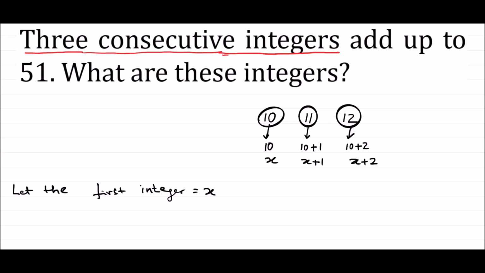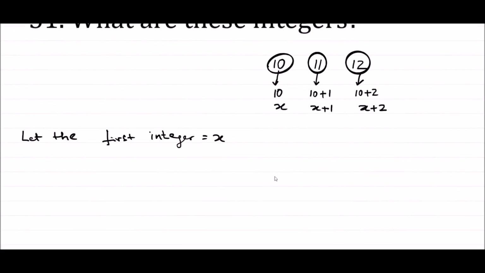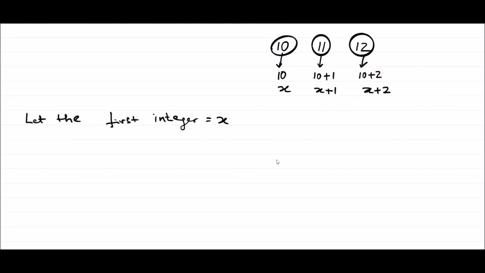So what we got: if our first integer is x, the next 2 consecutive integers are going to be, I can write like this, second integer is equal to x plus 1, third integer is equal to x plus 2. We got the 3 consecutive integers as x, x plus 1, x plus 2.